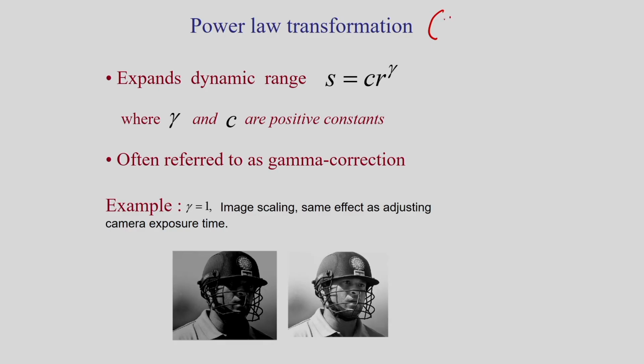Sometimes you can also write S = c (r + epsilon)^gamma, where epsilon is an offset. I am considering this offset because I get a measurable output when the input is 0.